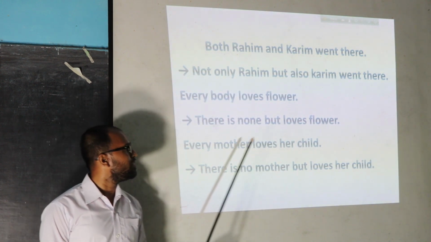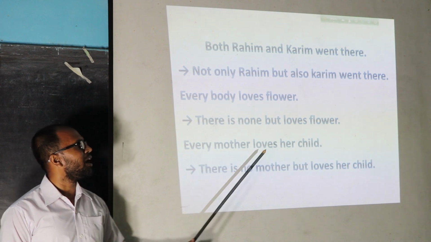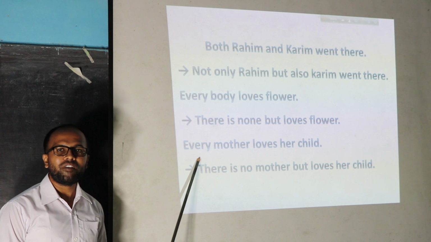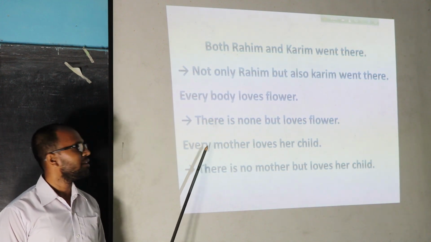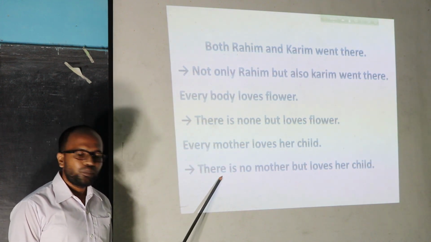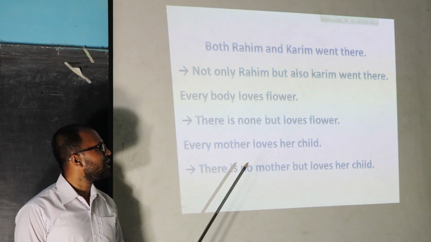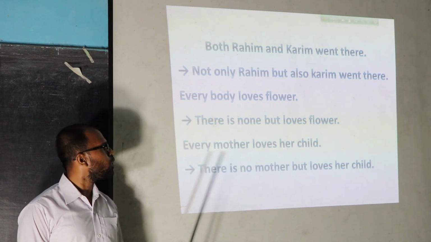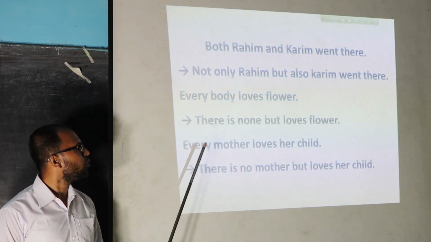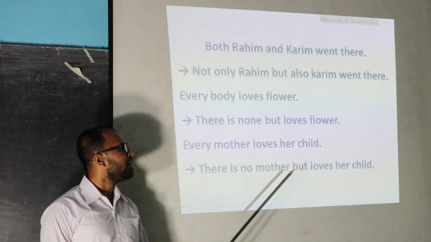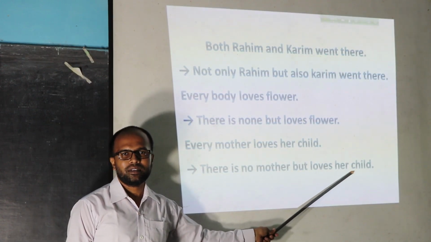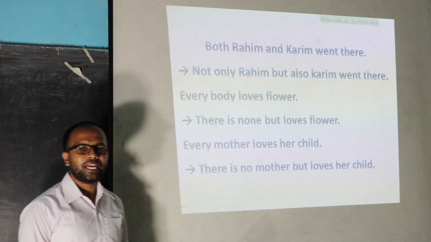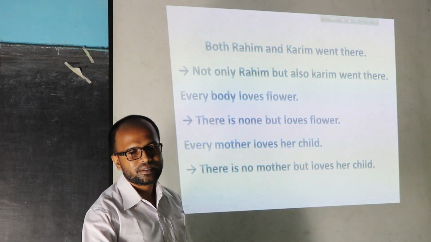Our next rule, every mother loves her child. We can learn from this example, every mother loves her child. If we find every at the very beginning of any sentence, then we can write there is no and after that the subject. So the answer of this question will be there is no mother but loves her child. Understand?